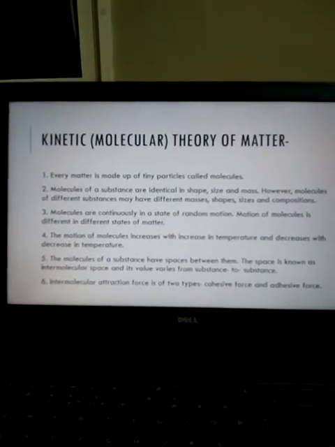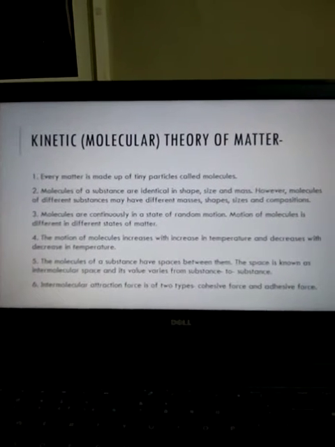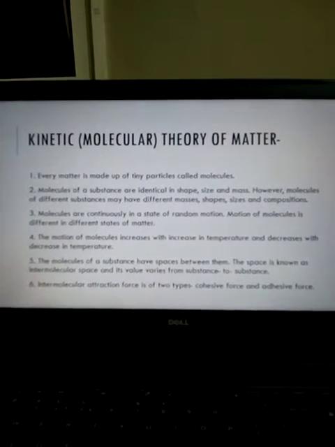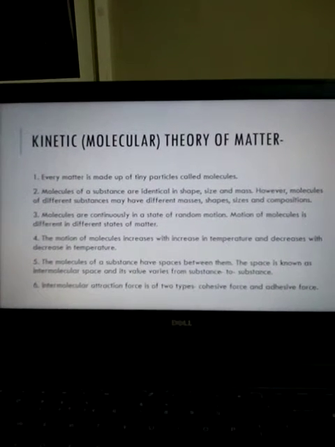Now coming to the next point. The motion of molecules increases with increasing temperature and decreases with decreasing temperature. This again I will explain to you with the help of an activity.